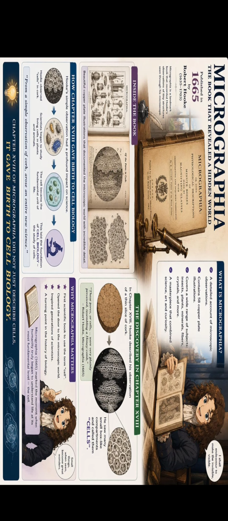See, if you look carefully and read, you can understand what he has done. What is Micrographia? It's a detailed account of microscopic observations, containing 58 copper plate illustrations, covering a wide range of subjects: insects, plants, minerals, fibers, crystals and more. A masterpiece that combines science, art and curiosity. These people are definitely ahead of their time. Nobody thought like that. These people have done remarkable work, right? Okay, you can see the original images from the book.